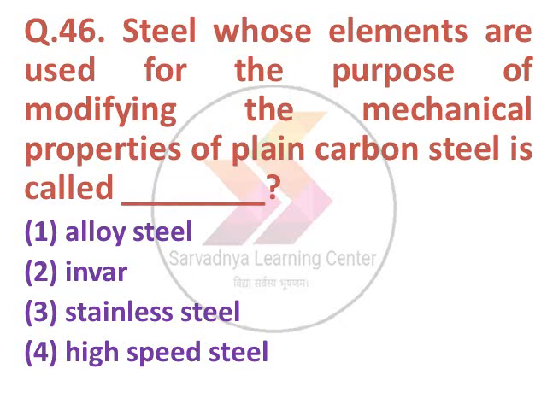Next question, steel whose elements are used for the purpose of modifying the mechanical properties of plain carbon steel is called dash. Option 1 alloy steel, 2 inner, 3 stainless steel, 4 high speed steel. The correct answer is option number 1, alloy steel.